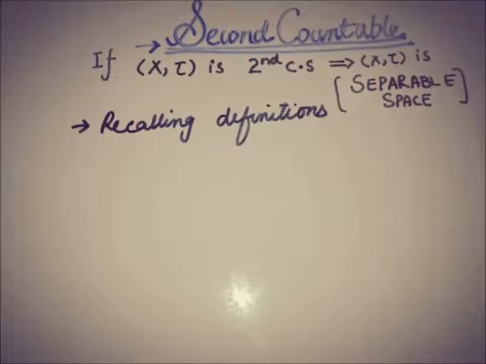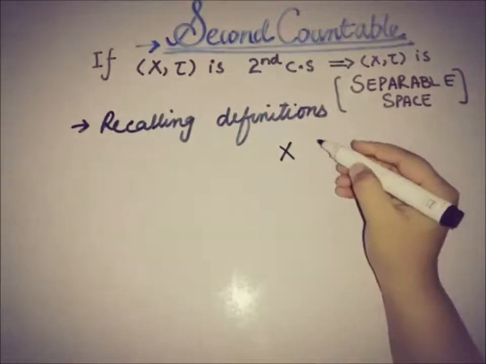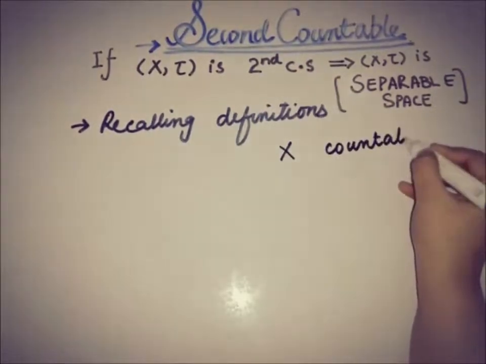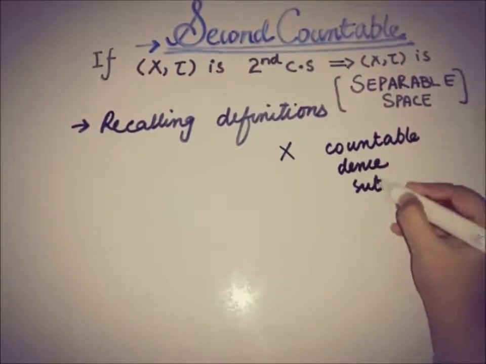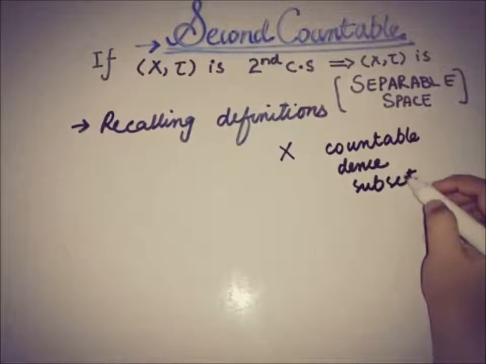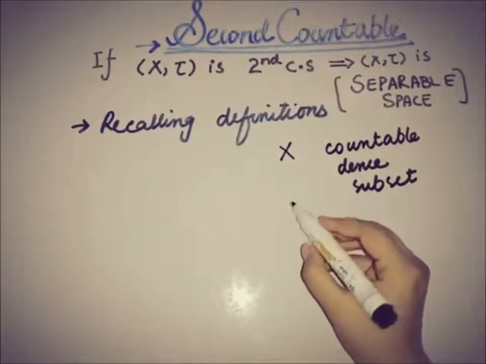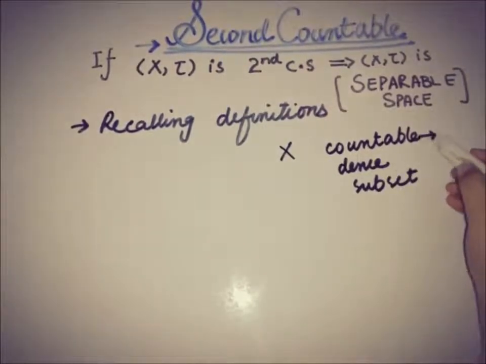Now the first step is to recall the definition of the separable space. So a topological space X and tau is a separable space if the set X has a countable dense set or dense subset. So what we need from the second countable space is a subset of X that is both countable and dense